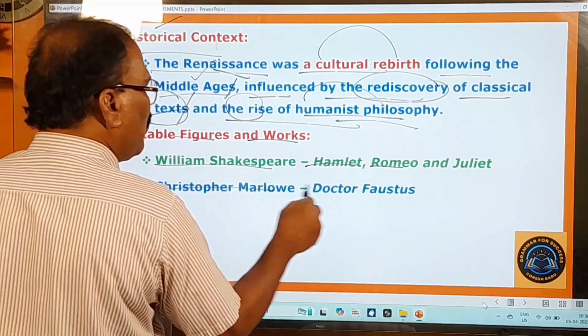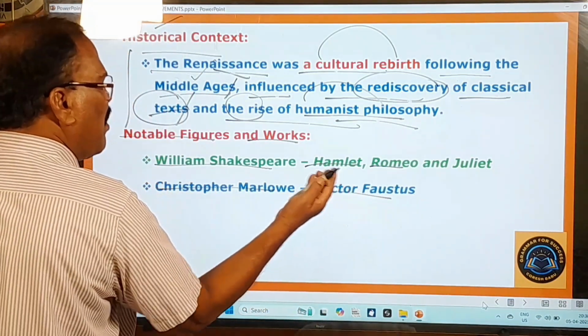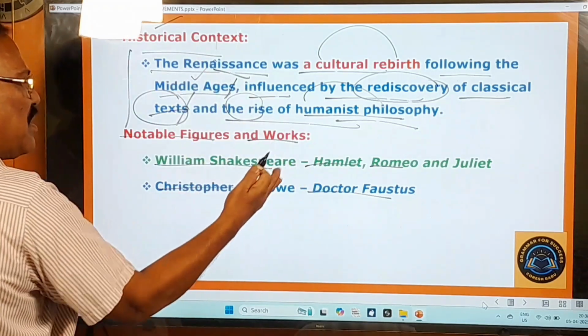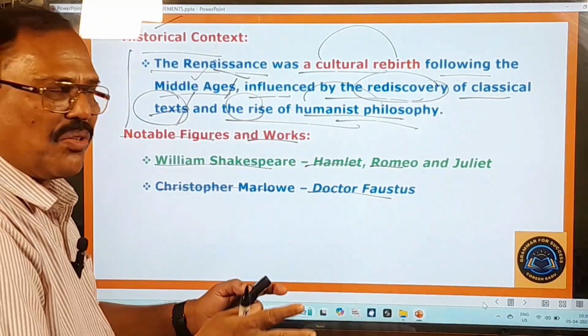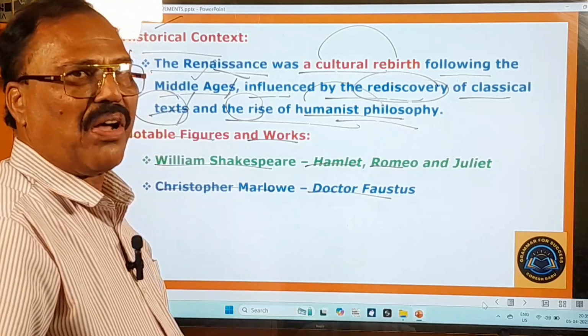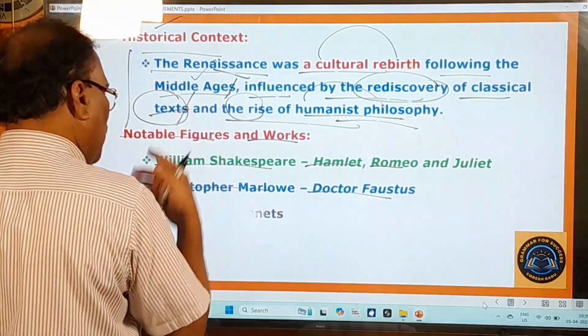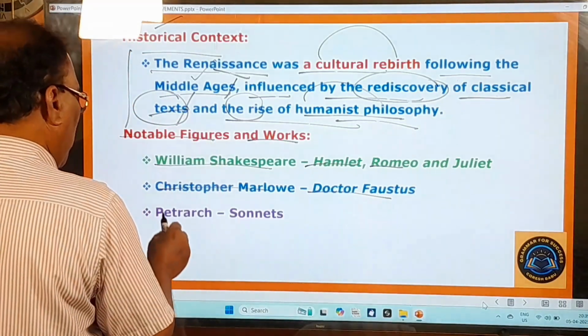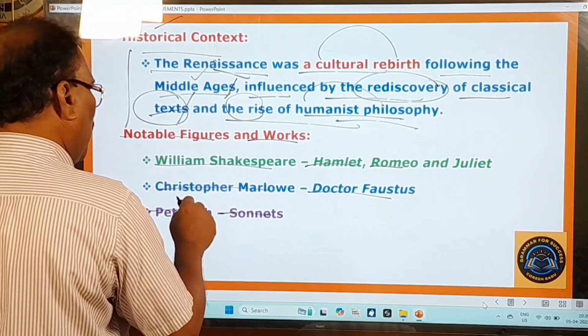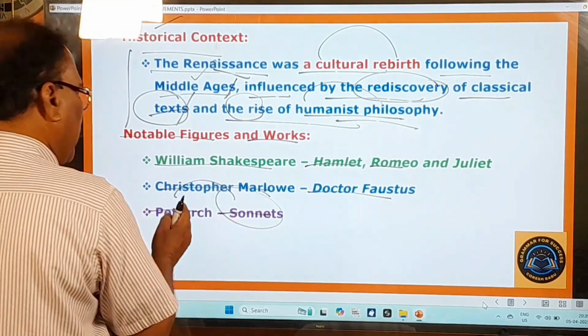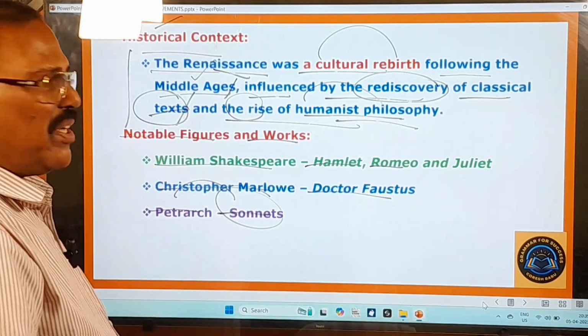And Christopher Marlowe, Dr. Faustus, very beautiful drama and wonderful. You had better go through this and at least briefly you also come to know the story of this Dr. Faustus. Okay, very interesting. This was also a famous writer of that period, and Petrarch, and he wrote so many sonnets in his lifetime. So Petrarch was also a great poet of that period.